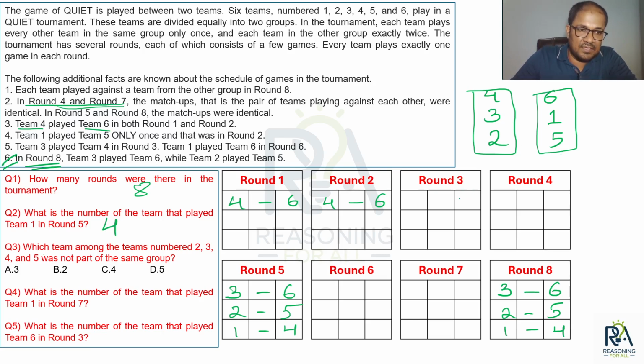Okay, I think we can answer our third question. Which team among the teams number 2, 3, 4 and 5 is not part of the same group? So among 2, 3, 4, who is not there? 5 is not, right? So team number 5 is not part of the same group as 2, 3, 4. Okay, so what condition we had? Team 1 played team 5 only once and that was in round 2. So in round 2 we have 1 versus 5. That means 2 versus 3 will be the other match. Done.